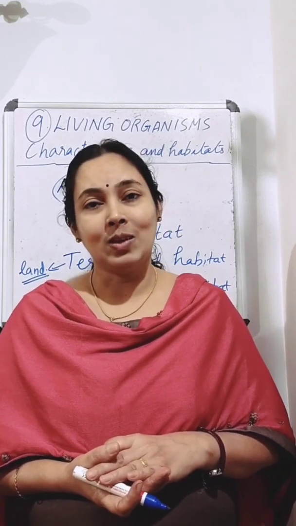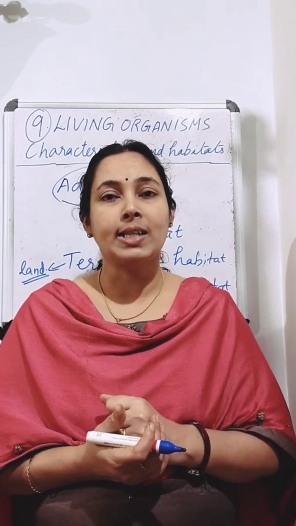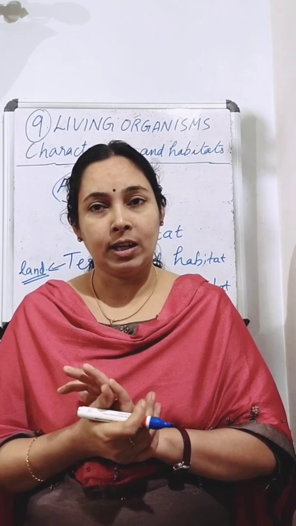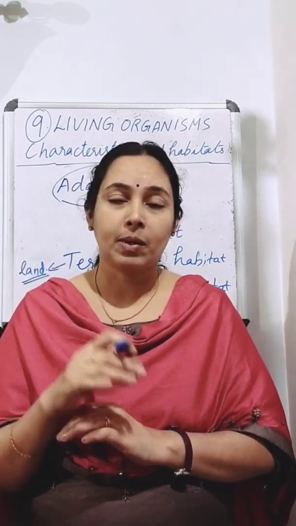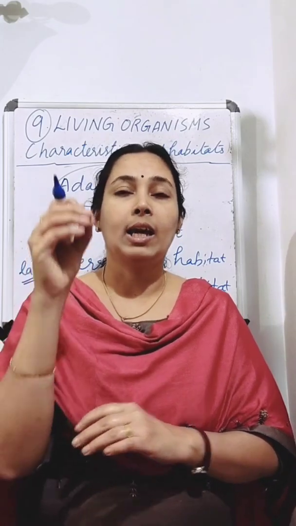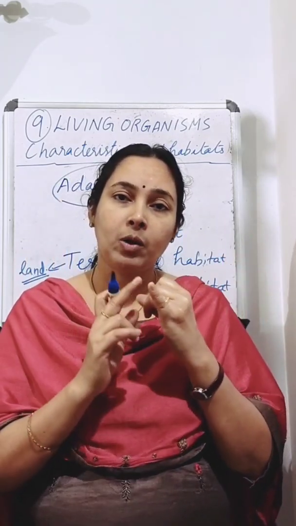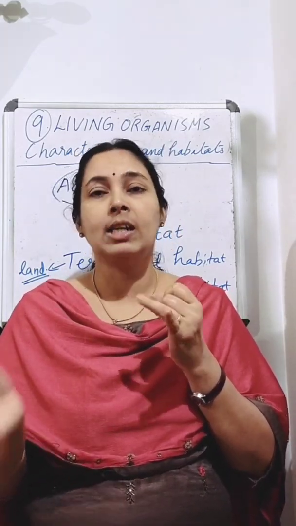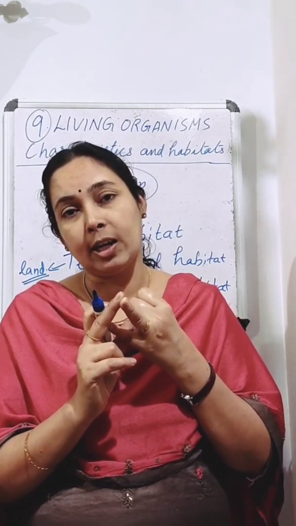Clear? So today we were discussing the adaptations of plants and animals that help them to live in different regions. So adaptations means particular features that are present in an organism that help them to survive in a particular region. So we were discussing the adaptations of camel that help it to live in a desert and the adaptations of fish that help it to live in water.